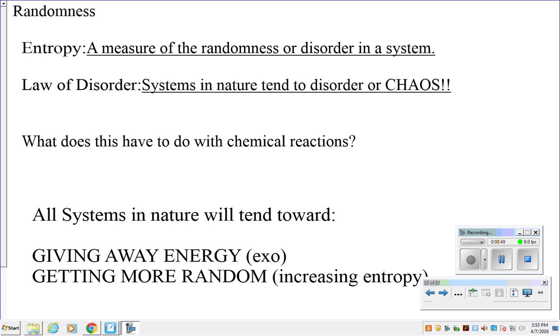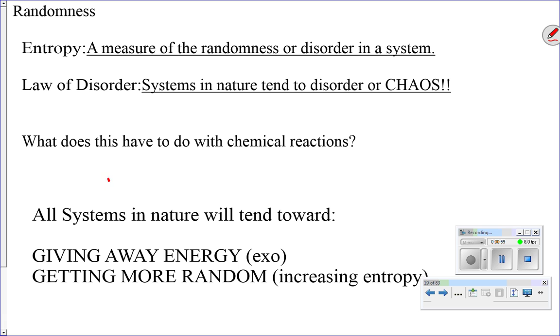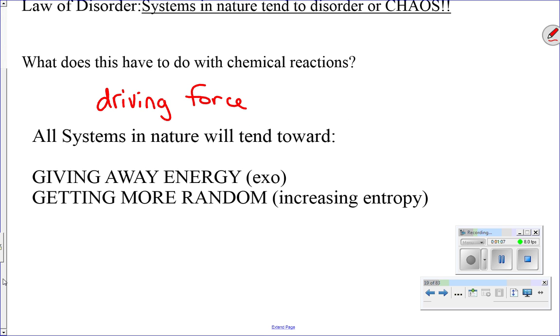What does this have to do with chemical reactions? This is actually a driving force in a chemical reaction. So this will actually affect whether or not a reaction is likely to happen. Systems in nature are going to want to tend toward increasing entropy, or being as random as possible.